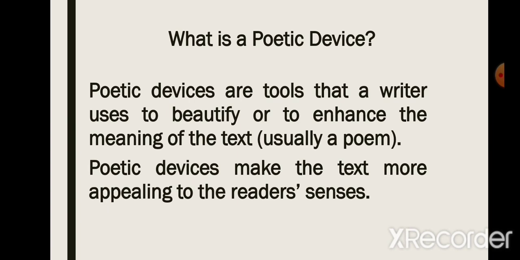For example, if I were to tell you about an incident where two children named Jack and Jill fell down while fetching water, it may sound uninteresting and monotonous. But if I add rhythm and use rhyming words, it would appeal to our senses. Let's see how. Jack and Jill went up the hill to fetch a pail of water. Jack fell down and broke his crown, and Jill came tumbling after. So you saw how I added rhyming words and some rhythm, and it appealed to our senses more. I hope now you understood what poetic devices are and why writers use these in their texts.